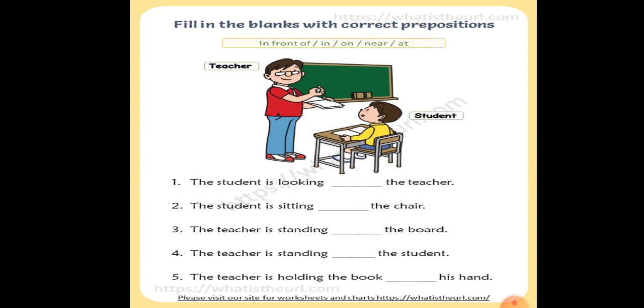Now you think what can be the answer of these blanks. I think you have tried. Now I am telling you the answer. First one will be at, second one will be on, third one near, fourth one in front of, and the last one will be in.